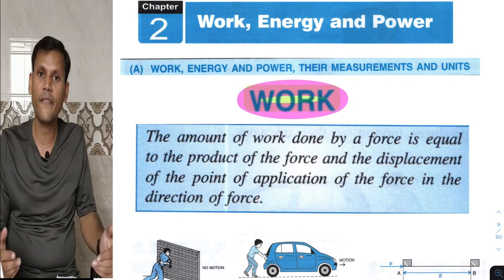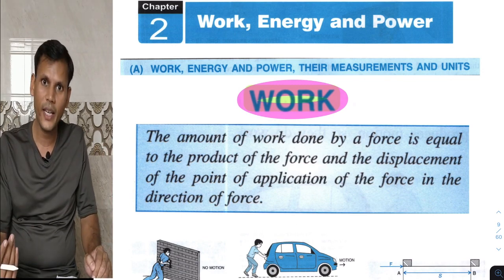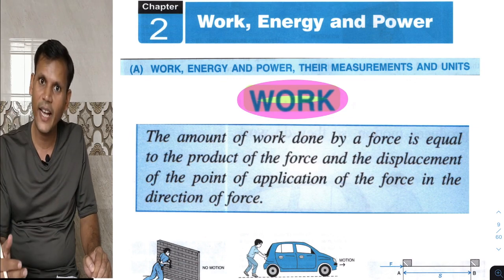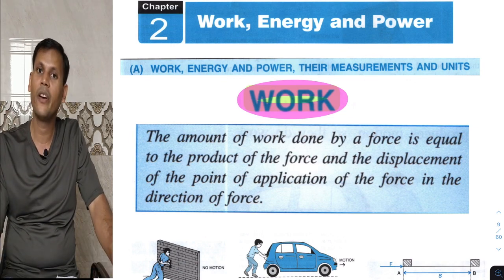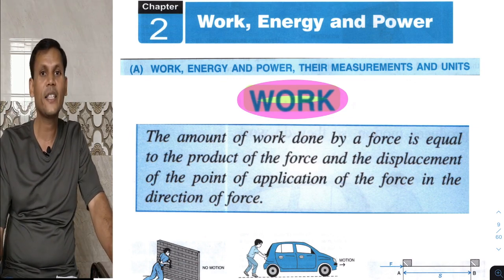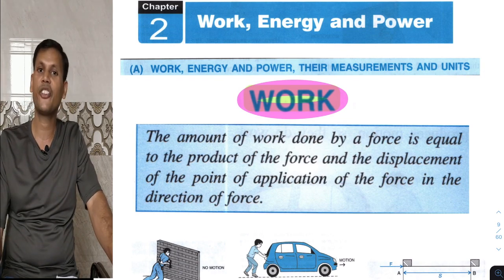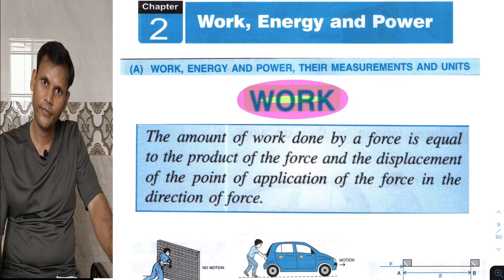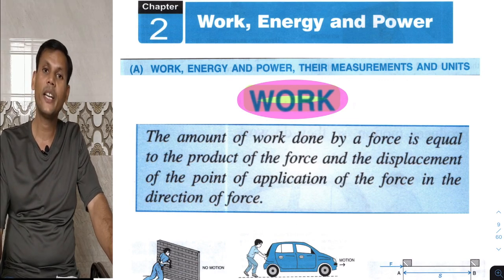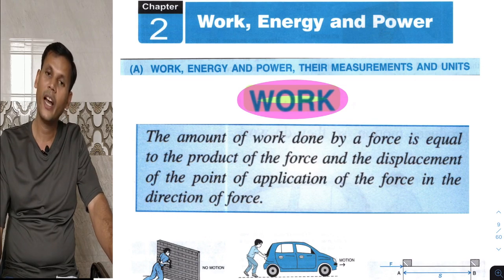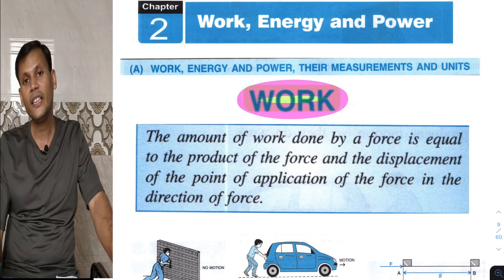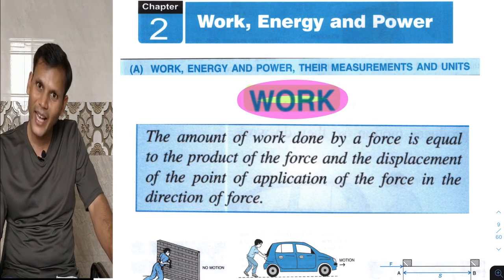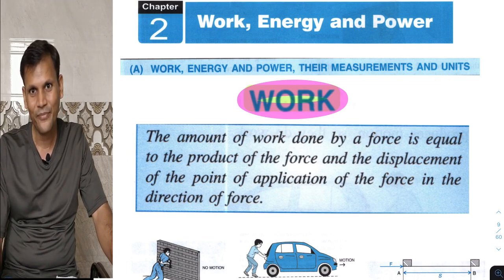In terms of physics, work is defined as the product of force and displacement in the direction of applied force. Once again, what is work done? Work done is the product of force and displacement in the direction of applied force.